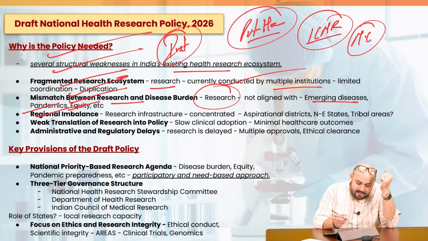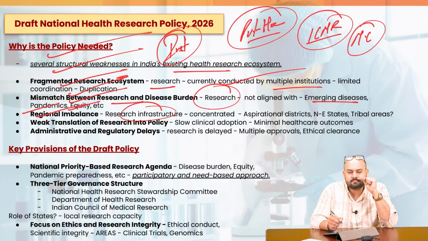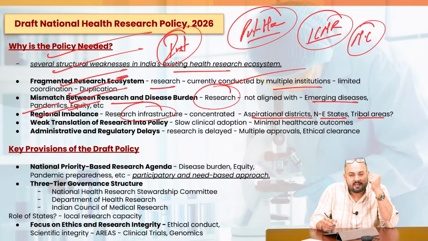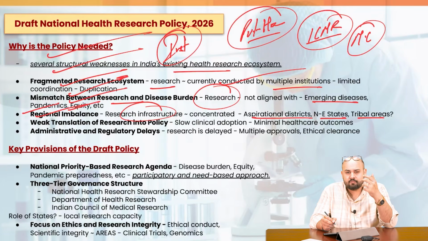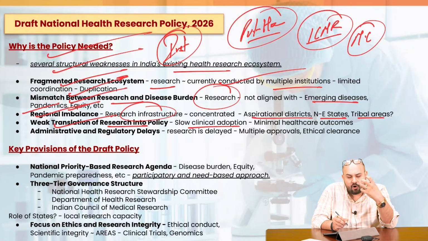Then we have regional imbalance. The research infrastructure is concentrated in only a few states. But what about the aspirational districts or the northeastern states or the tribal areas? They do not have adequate facilities, so the positive ripple effects would not be there. Okay? Weak translation of research into policy. There is slow clinical adoption of whatever research happens. Why? Because of various hurdles, regulatory hurdles, clinical clearances, right?